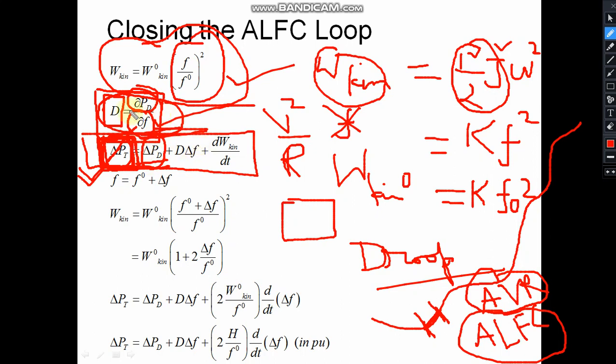But the load is also frequency dependent. What does that mean? It means that the load will also be increased further because of this delta F, the change in frequency. So D is the rate of change of load with respect to frequency, and the deviation in frequency is delta F. So this much change is also there.